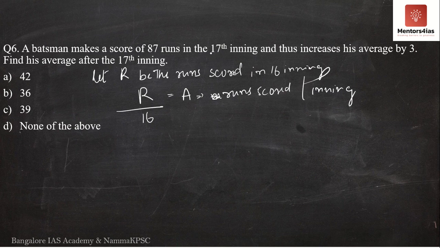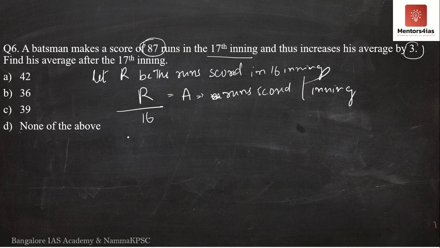However, the question says that when it comes to the 17th innings, he scores 87 runs and therefore his average increases by 3 runs per innings. So in the 17th innings he scores 87 runs.